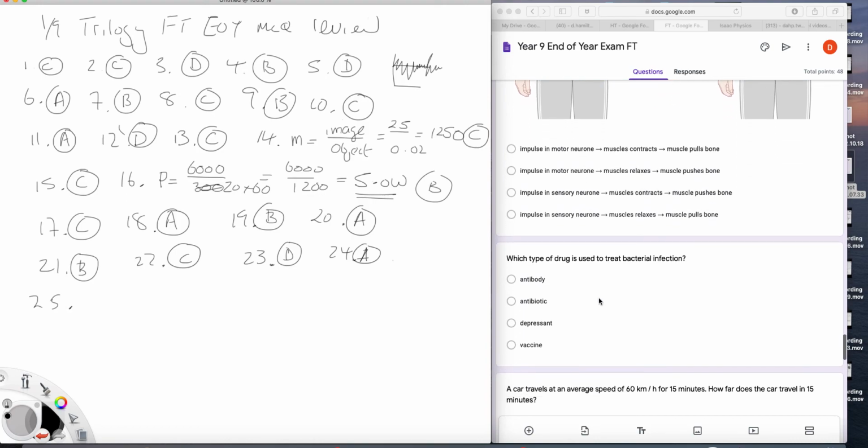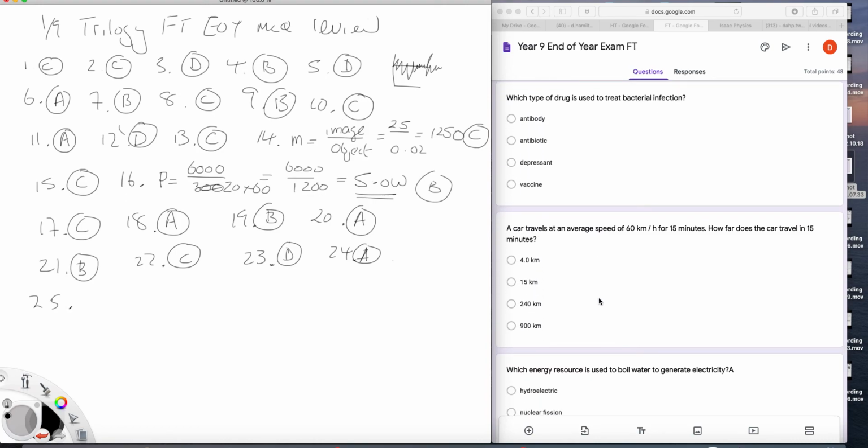25. Which type of drug is used to treat bacterial infections? That's a fact, it's B, antibiotics.